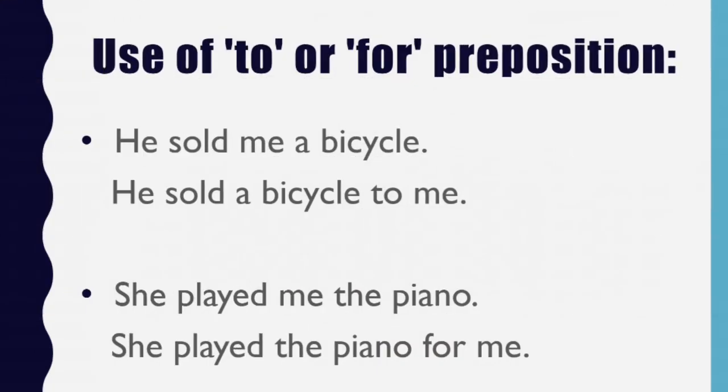If we want to write the direct object first, it should be followed by a preposition to or for and the indirect object. For example, he sold me a bicycle. If we want to write the direct object a bicycle first, then it should be followed by to. He sold a bicycle to me. Same way, she played me the piano can also be written as she played the piano for me.